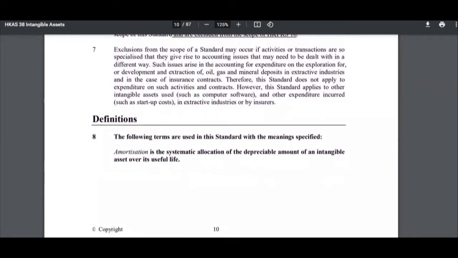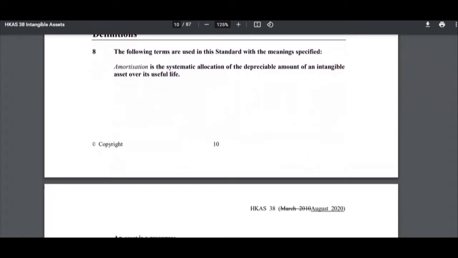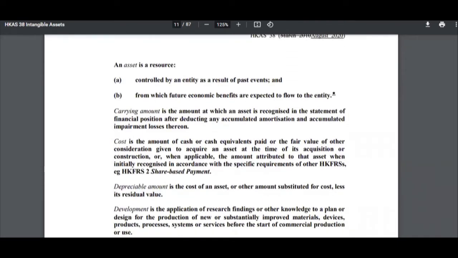Let's look at some of the definitions, or the terms, that will be there in the standard. Amortization is very similar to depreciation. All I would say here is that depreciation is for tangible assets and amortization is for intangible assets. So that's simple amortization. Then you have the definition of asset.